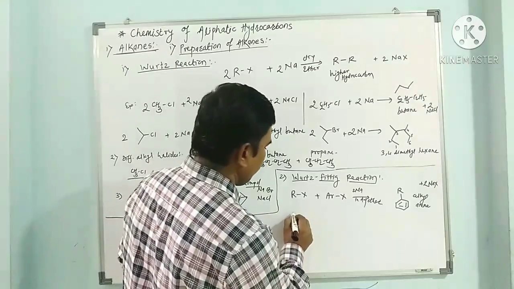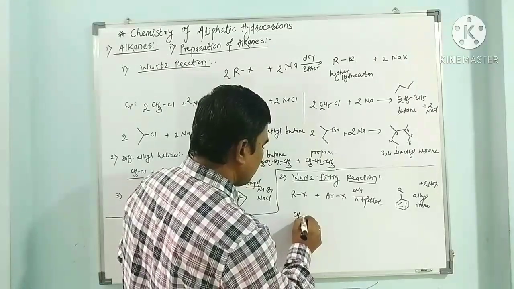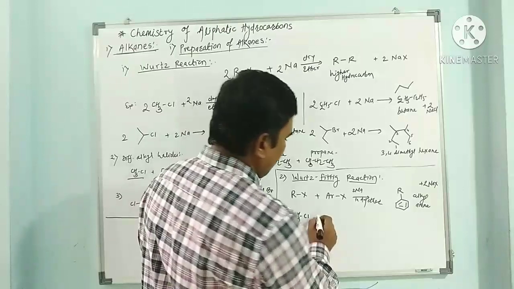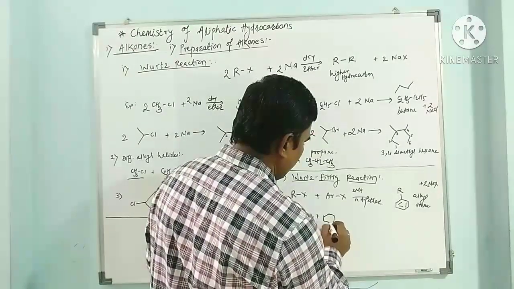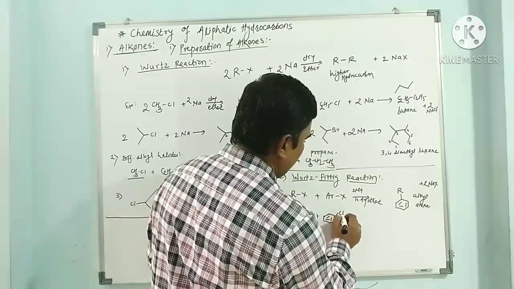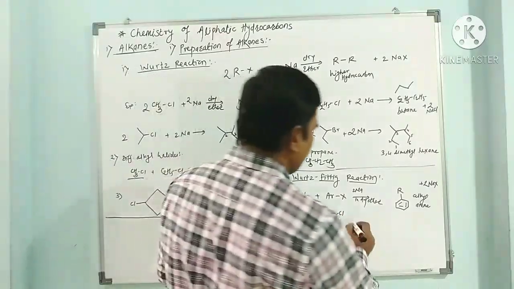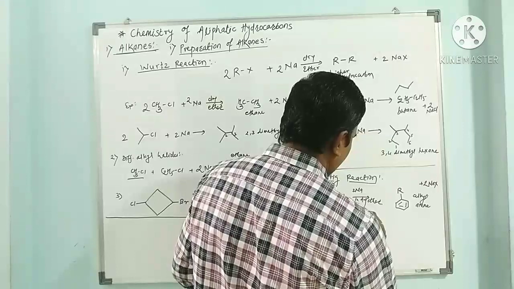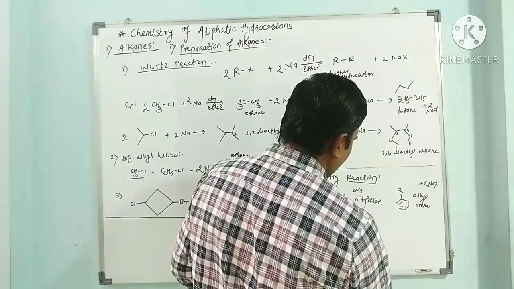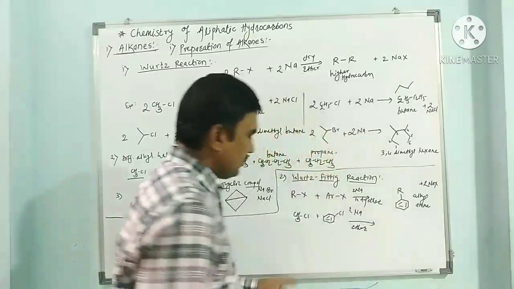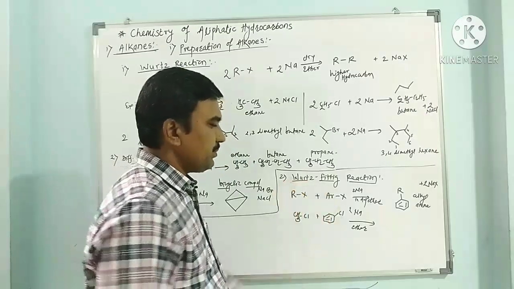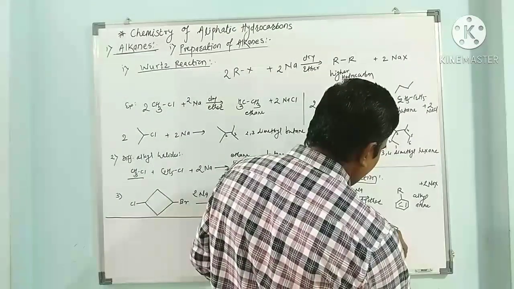If we have CH3Cl, it reacts with chlorobenzene. When methyl chloride reacts with chlorobenzene in the presence of sodium metal, it gives CH3Ph, or methylbenzene.